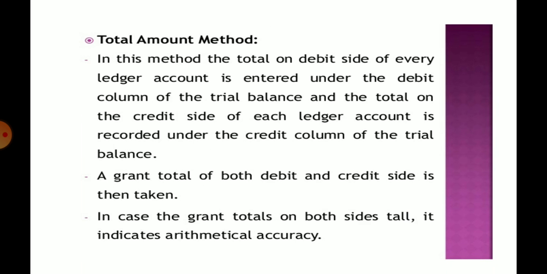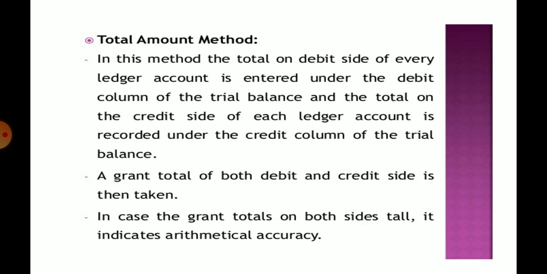Total amount method. In this method, the total of the debit side of every ledger account is entered under the debit column of the trial balance, and the total of the credit side of each ledger account is recorded under the credit column of the trial balance. Okay, what does it mean?